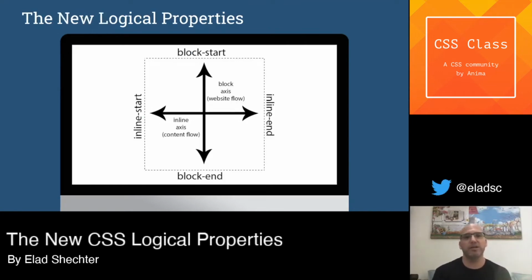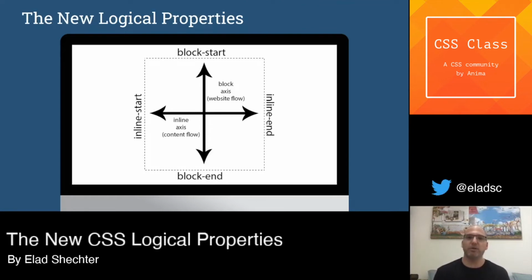But now in the logical properties world, we don't have any fixed direction, because the direction can change. Instead, we have these two axes that we talked about, the block axis and the inline axis. And every axis has a start and end. For example, in English, the top will update into block start, the bottom will update into block end, because this is our block axis. The inline axis, how we're reading the text, the beginning that is on the left will update into inline start, and the end of the line, the right, will update into inline end. But the diagram can change in every type of language, not like in physical properties. In logical properties, the diagram can always change.